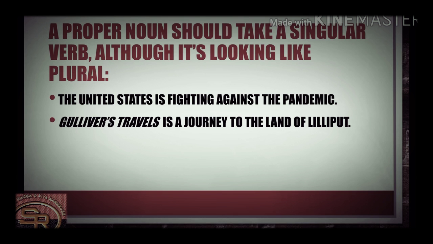Next, Gulliver's Travels. It's a book name. Maybe there will be so many travels, that's why the author has given that name, Travels. But that doesn't matter in our grammatical sense. It's only one book, so only one noun here. So it will obviously take the singular verb, that is, is.